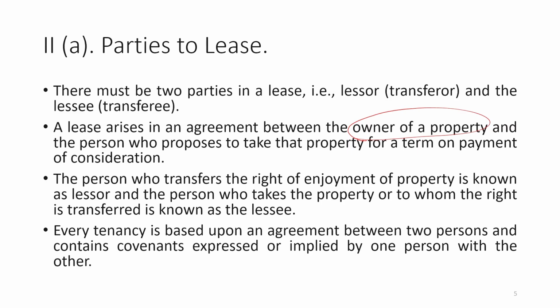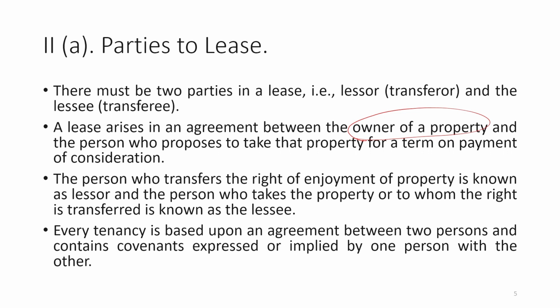In case of sublease, if the lessee is entitled according to the terms and conditions, the lessee can lease to a subsequent lessee. In that case he will not be the owner, but generally in a proper lease the owner of the property is entitled to do this lease.